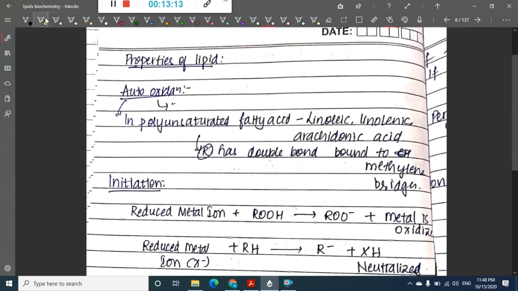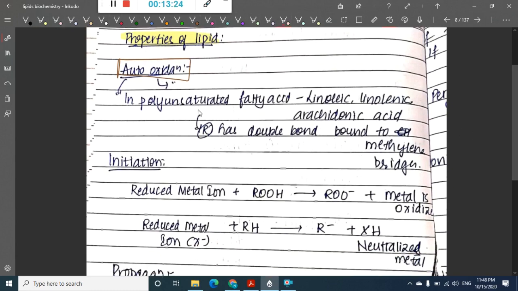Then let us now learn about some properties of the lipids. First we have auto-oxidation. In auto-oxidation, polyunsaturated fatty acids like linoleic acid, linolenic acid and arachidonic acid can undergo auto-oxidation because of the presence of double bonds in them.